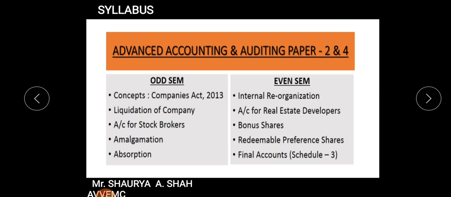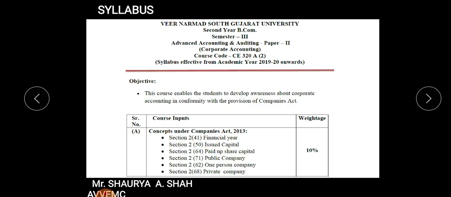The very first is your concepts or Companies Act, we can say, right? The concepts you need to study. We'll be seeing the syllabus also in detail, but you have mainly 5 chapters. The first is concepts, second is liquidation of company, third is accounting for stockbrokers, fourth is amalgamation, and fifth is absorption. What is each chapter all about? What we are going to study, we will see in the coming slides.